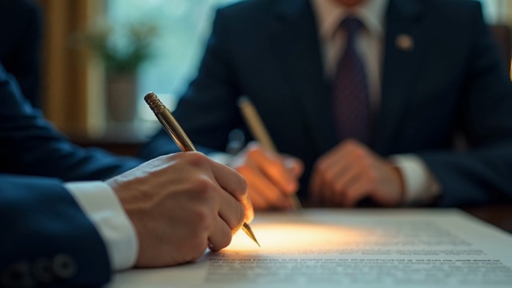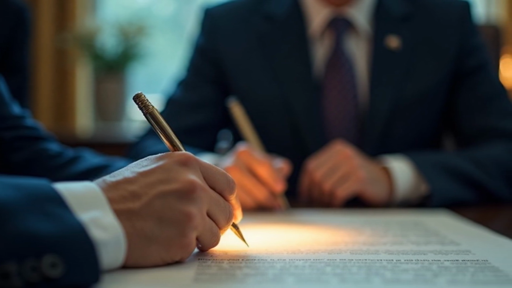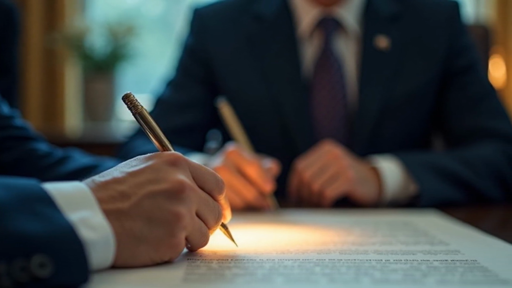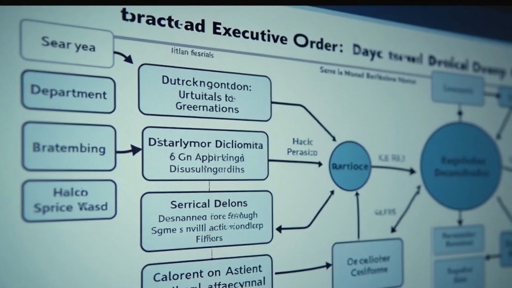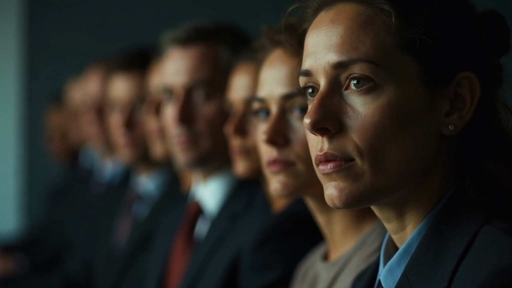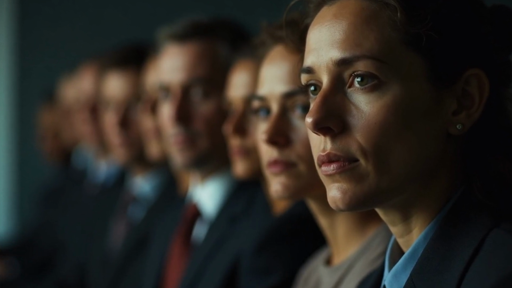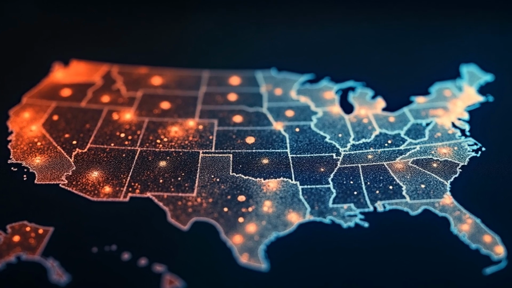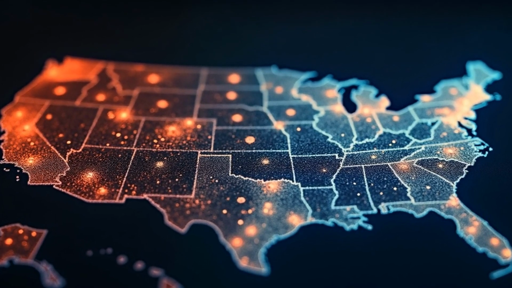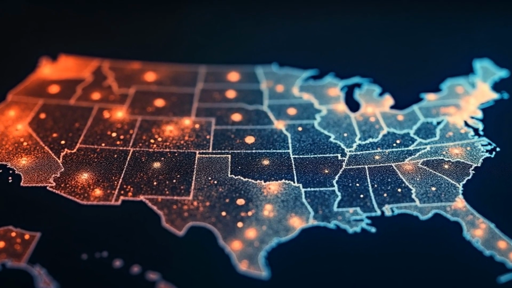The initial policy directives of a new administration often take the form of executive orders. Executive orders are used to manage operations of the federal government. Appointments to key positions are crucial for implementing the administration's agenda. These appointments reflect the administration's immediate priorities and policy goals. The early focus on executive orders and appointments sets the tone for the administration's term.